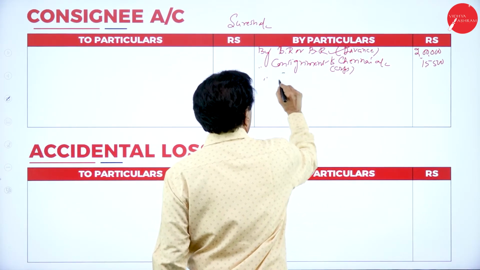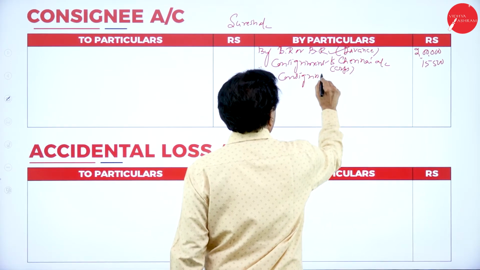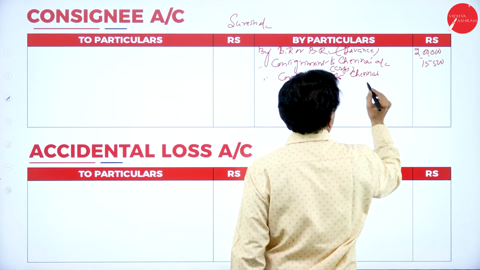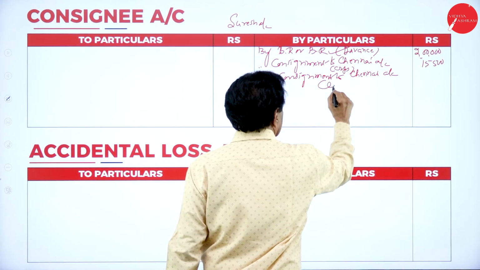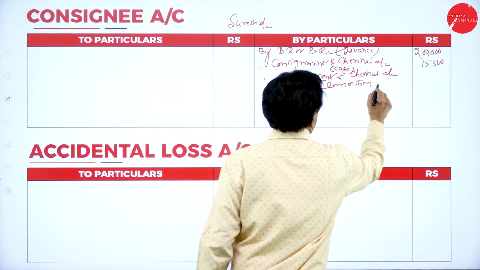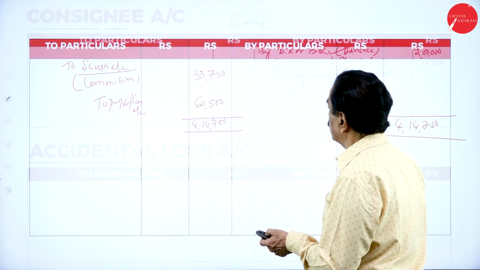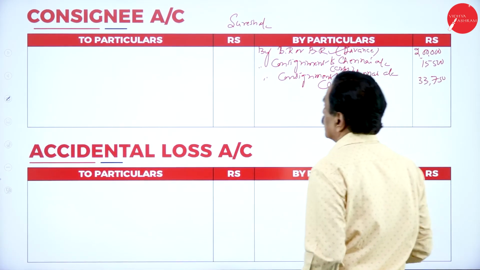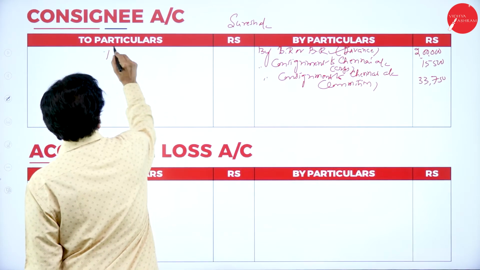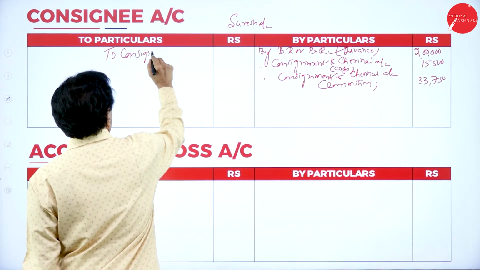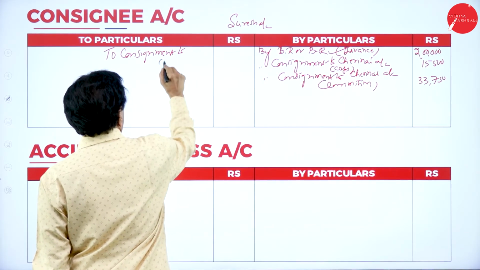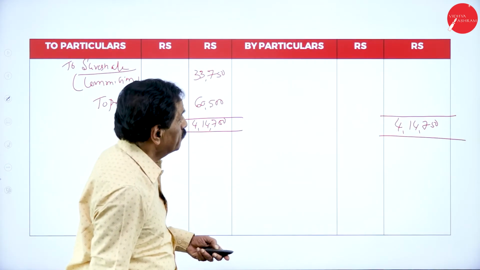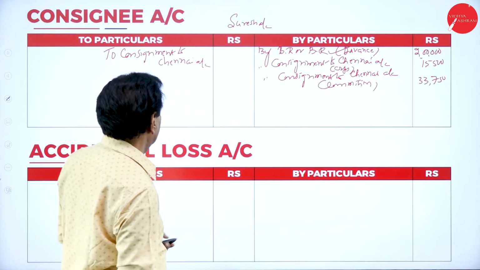Then by consignment to Chennai account, commission is 33,750. Sale retained by consignee to consignment account, or consignment to Chennai account. What's your total sale? 3,37,500.